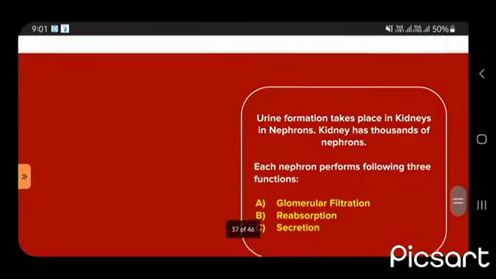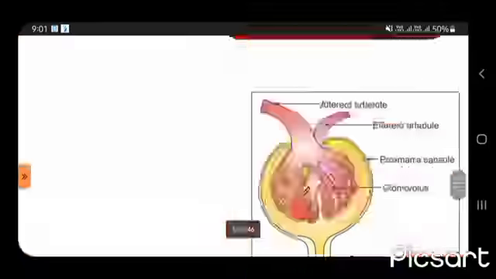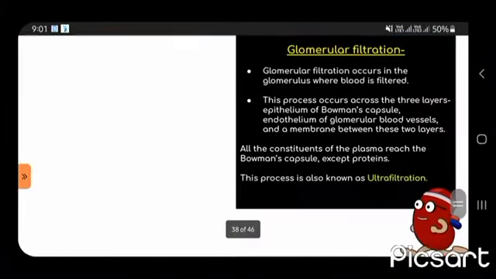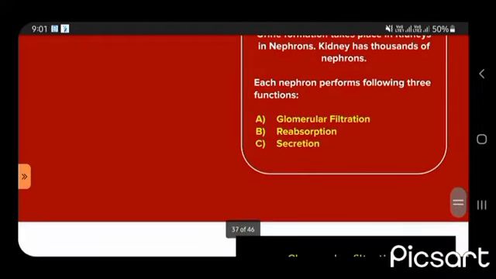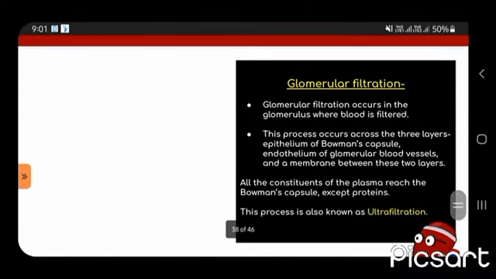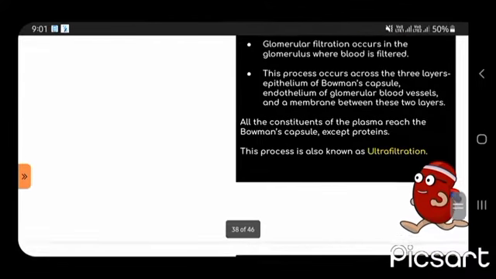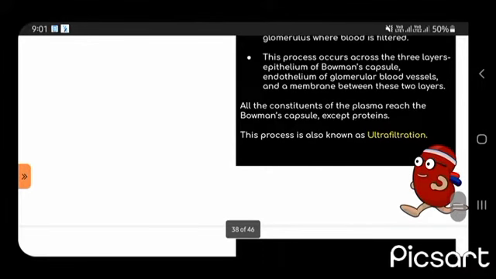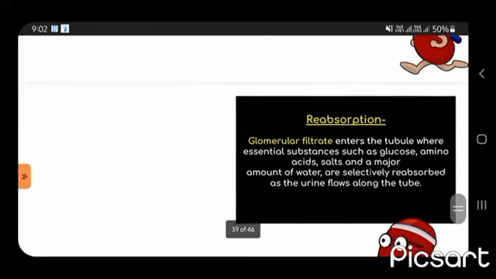Urine formation takes place in kidneys and nephrons. Kidneys have thousands of nephrons. Each nephron performs glomerular filtration, reabsorption, and secretion. Glomerular filtration occurs in the glomerulus. This process occurs across three layers: epithelium of Bowman's capsule, endothelium of glomerular blood vessels, and a membrane between these two layers. This process is known as ultrafiltration.